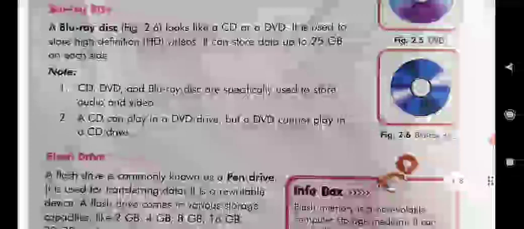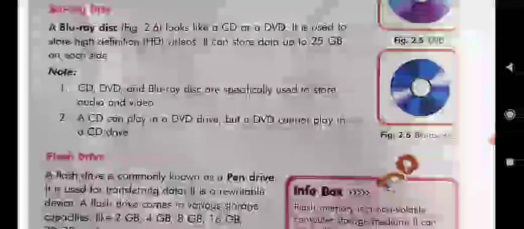Next is the Blu-ray disc. A Blu-ray disc looks like a CD or a DVD, but it is used to store high definition, that is HD, videos. It can store data up to 25 GB on each side. It means that using both sides, it can store data up to 50 GB.